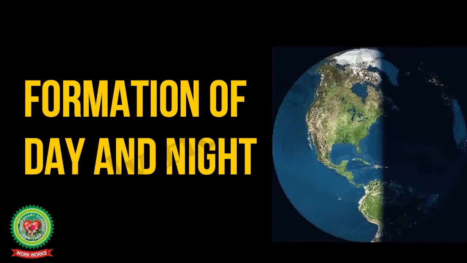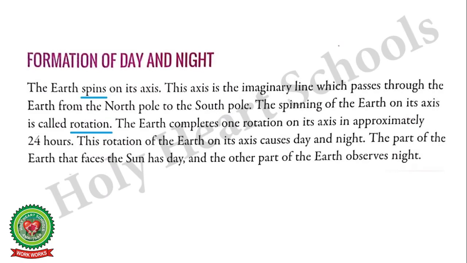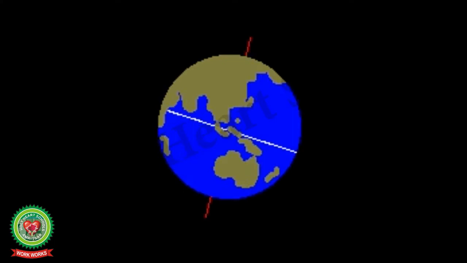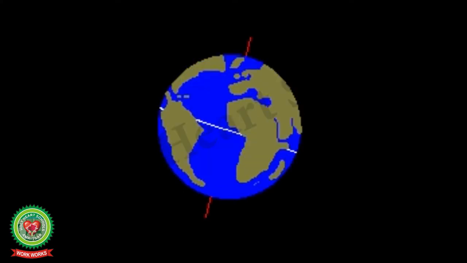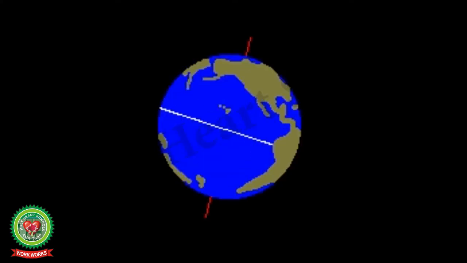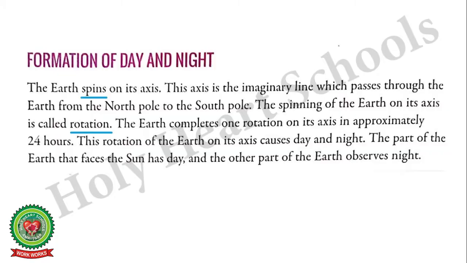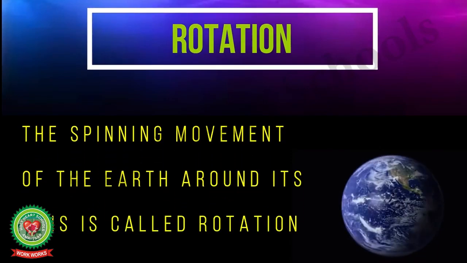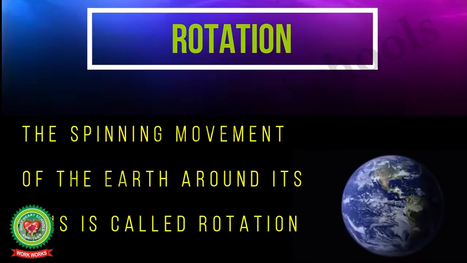and night. The earth spins on its axis. Underline the word spin and write down its meaning, rotate. This axis is the imaginary line which passes through the earth from the North Pole to the South Pole. The spinning of earth on its axis is called rotation. Underline the word rotation and write down its definition. The spinning movement of the earth around its axis is called rotation.